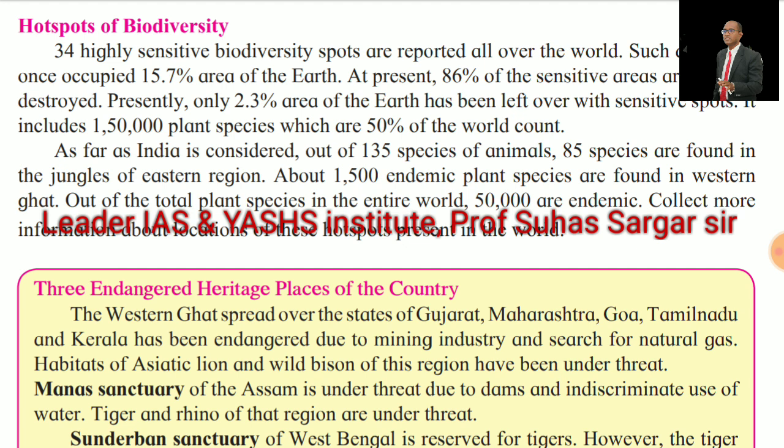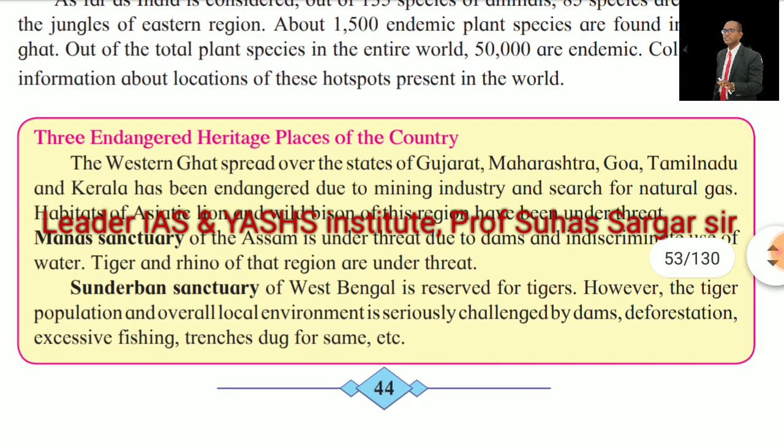As far as India is considered, out of the 135 species of animals, 85 species are found in the jungles of the eastern region. About 1,500 endemic plant species are found in the Western Ghats. Out of the total plant species in the entire world, 50,000 are endemic. Collect more information about the location of these hotspots present in the world.